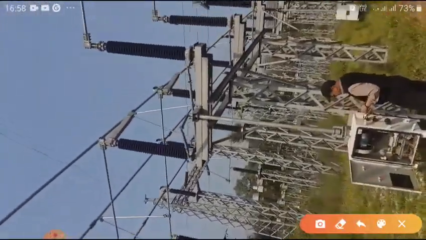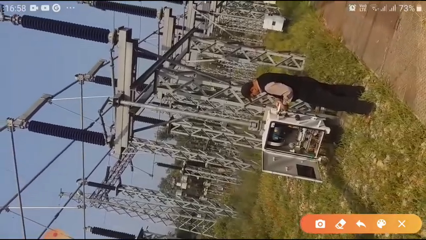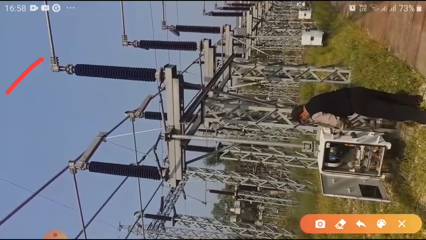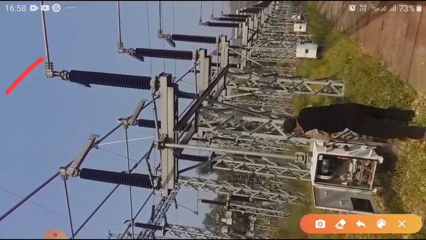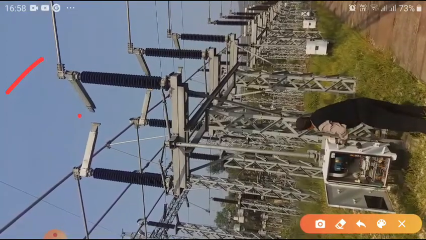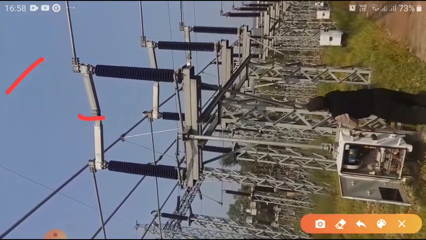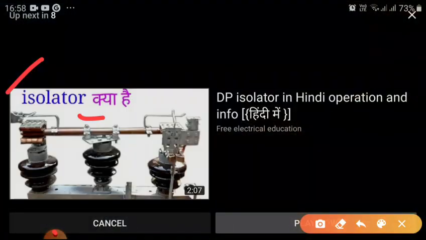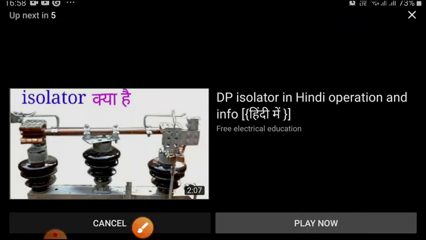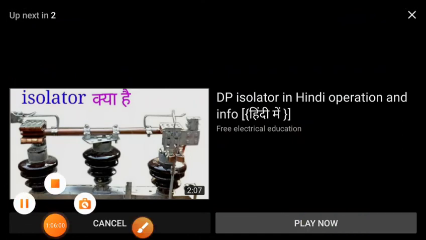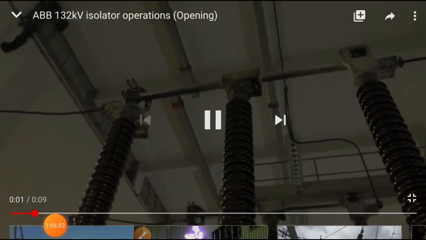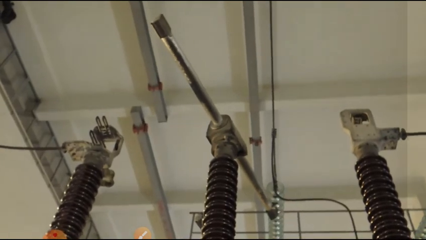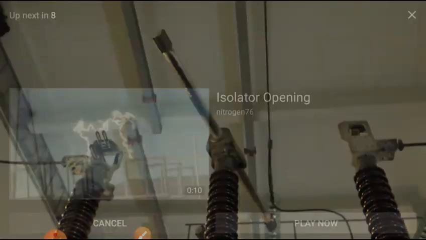You can see this is an isolator. Here you can see, both are single break. These are the isolators. Generally, you have to remember. Another isolator, or the isolator is opened. High voltage also inside the laboratory.